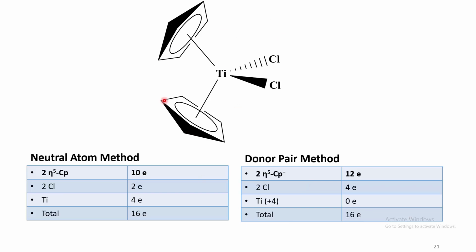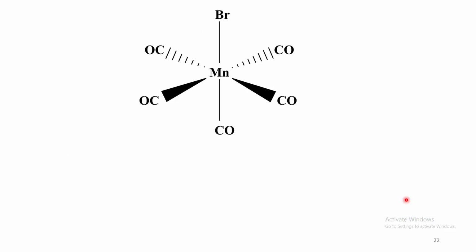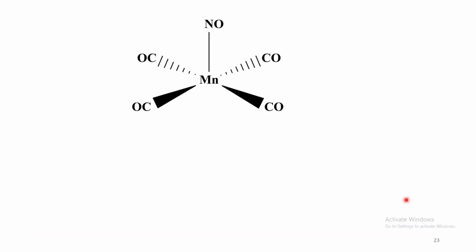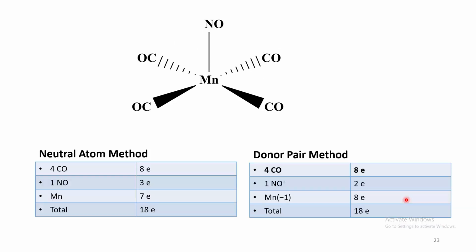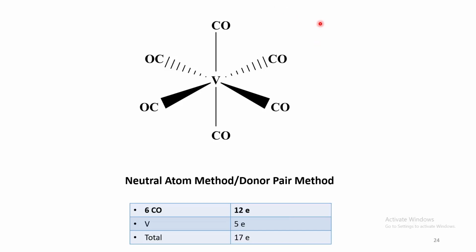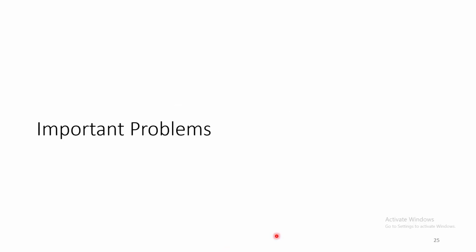This particular titanium complex shows 16 electrons from both neutral atom method as well as donor pair method. This manganese complex is an 18 electron species from both methods. Same thing happens here also. And in this vanadium complex all the ligands are neutral and the overall charge is 0. So the metal is in the 0 oxidation state. So the calculation from neutral atom method and donor pair method is exactly the same, and the total electron count becomes 17.